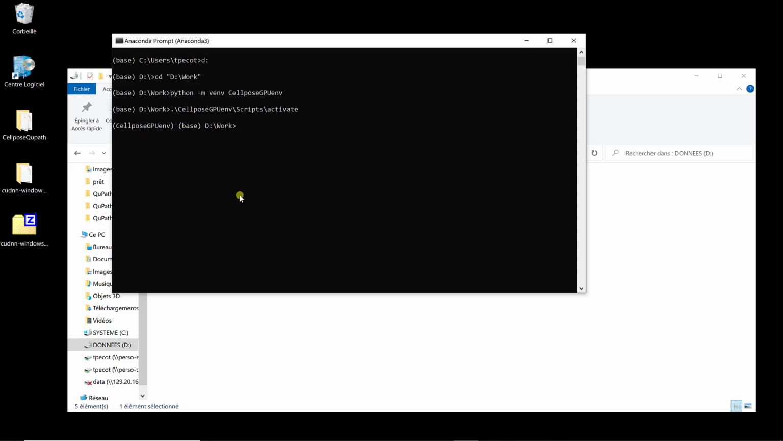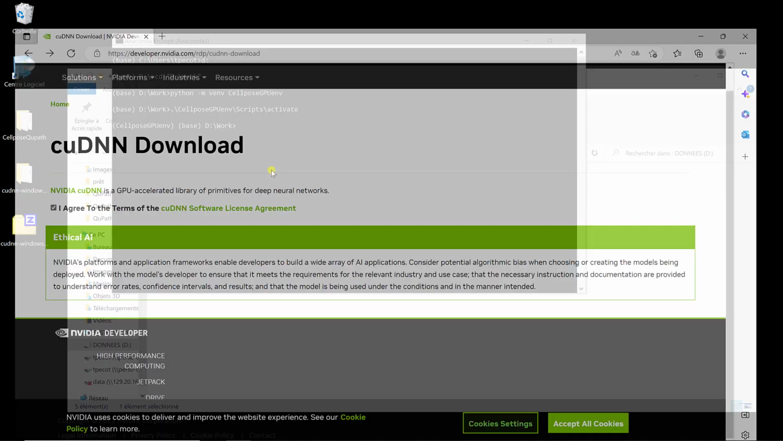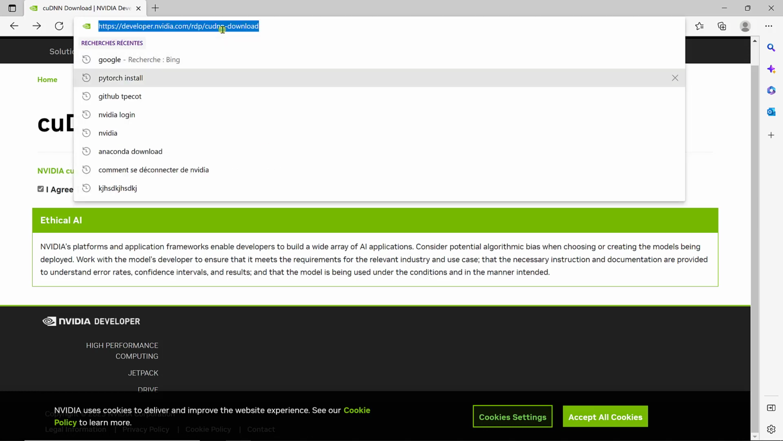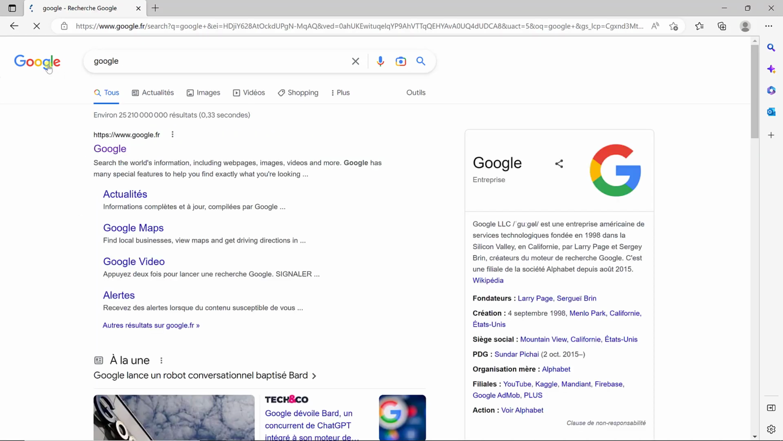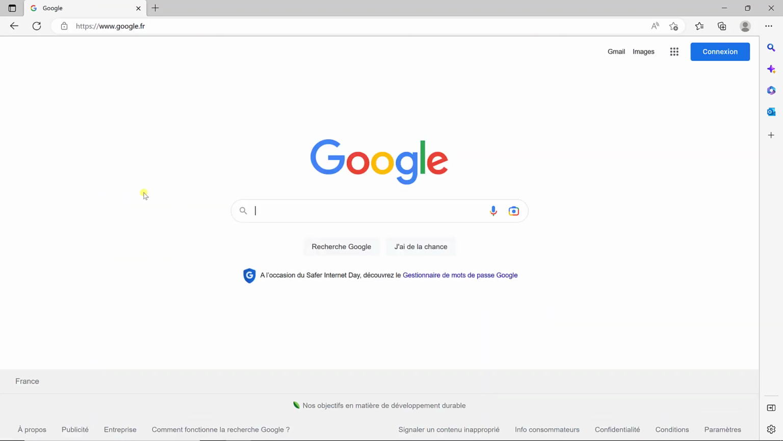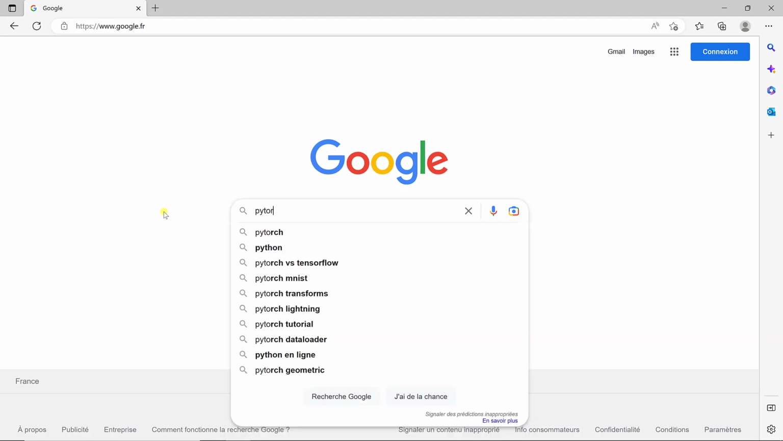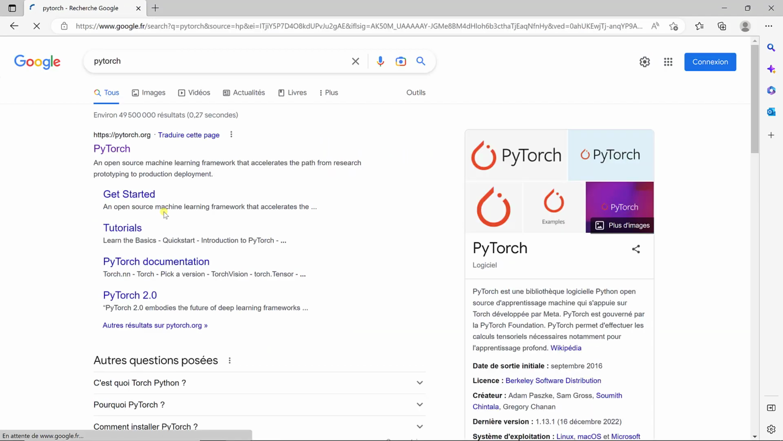Before installing Cellpose, I'm going to install PyTorch with the GPU, which is really important to actually run Cellpose with the GPU. So I'm going to go back to my web browser, and so Google. Alright. So if I look for PyTorch only, then I can go directly on the PyTorch website.